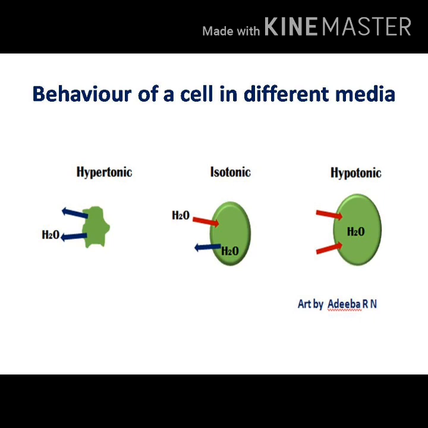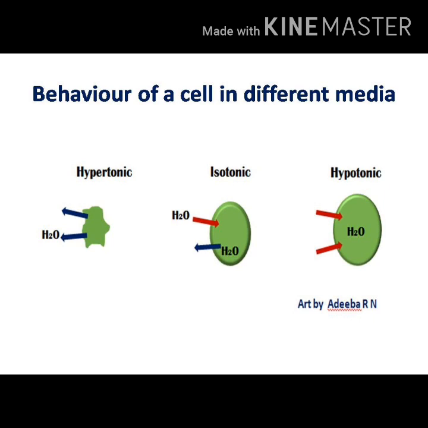Now let's learn what happens when we place an animal or a plant cell in a medium with different solute concentrations. If a medium is hypertonic, which means it has a greater concentration of solutes on the outside of a cell when compared with the inside of a cell, the cell will lose water by osmosis. If the medium is isotonic, which means it has the same concentration of solute when compared to the inside of a cell, there will be no net movement of water across the cell membrane.